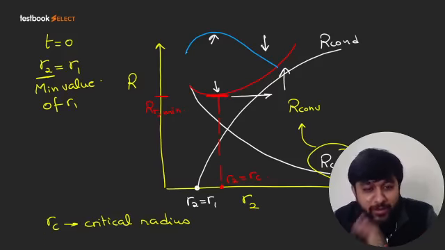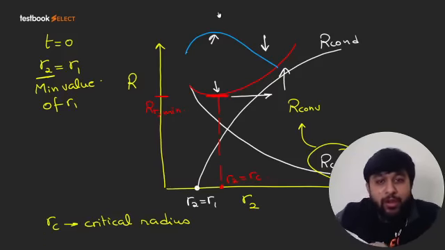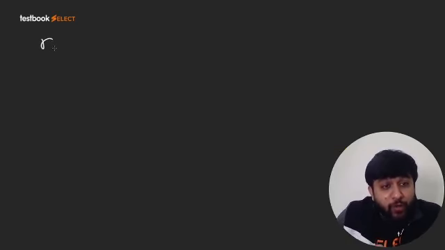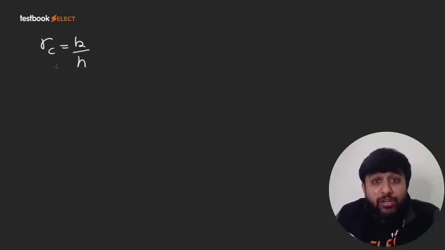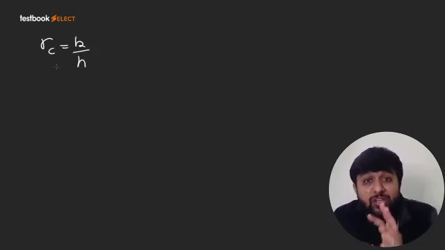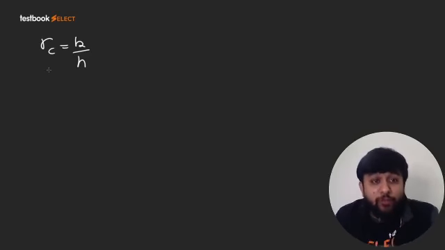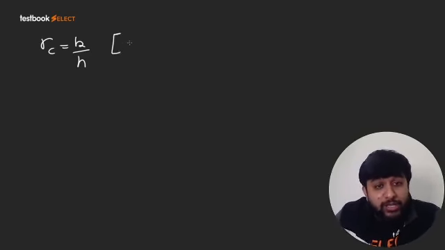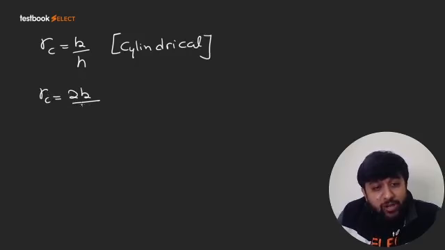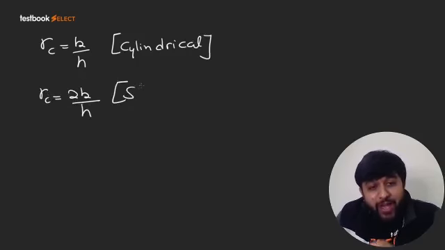So I hope you remember I told you that for cylindrical bodies, RC is equal to K by H, where K is the thermal conductivity of insulation material and H is the coefficient of convection between the insulation surface and surrounding fluid. For spherical bodies, the same value is equal to 2K by H. So I hope everyone remembers this and there is no doubt in it.